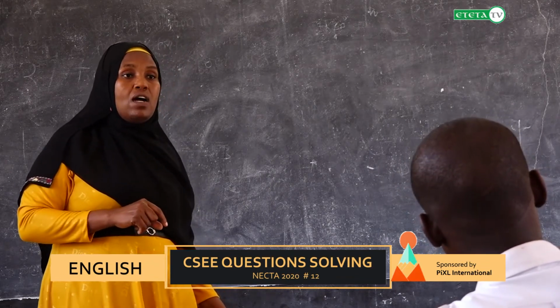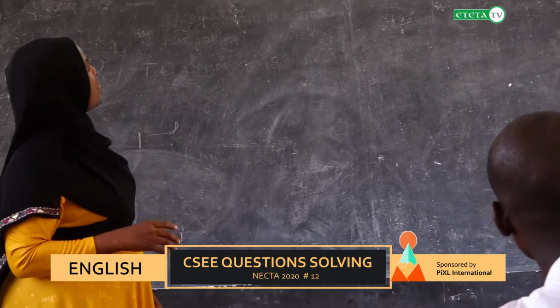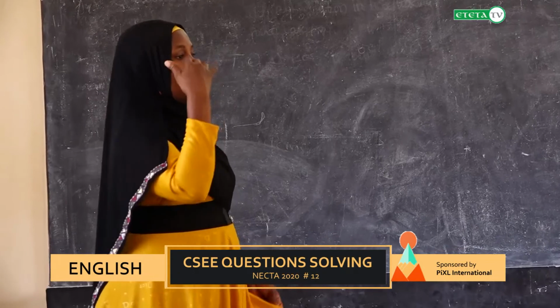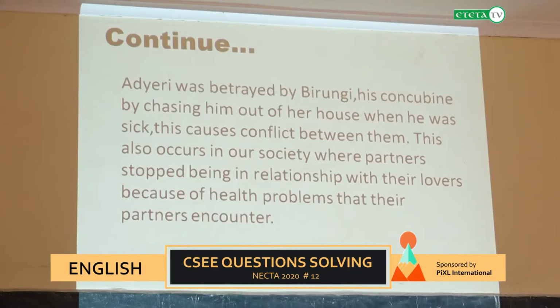We call her his concubine, having love affairs apart from your wife, with another woman. Birungi, being the concubine of Adieri, betrays Adieri. In which circumstance? When Adieri was chased away by Birungi, when he was sick.